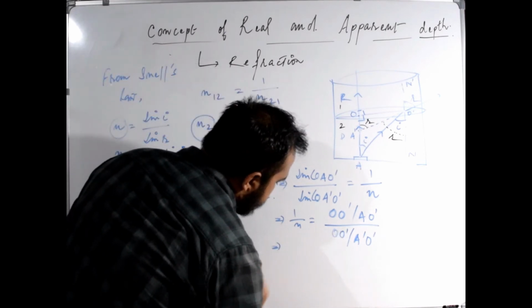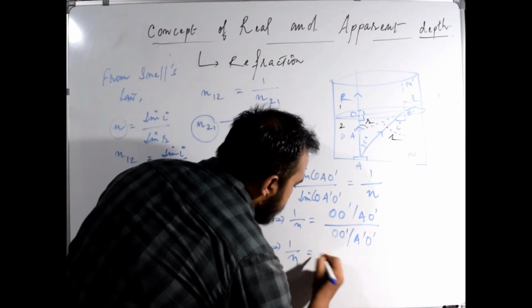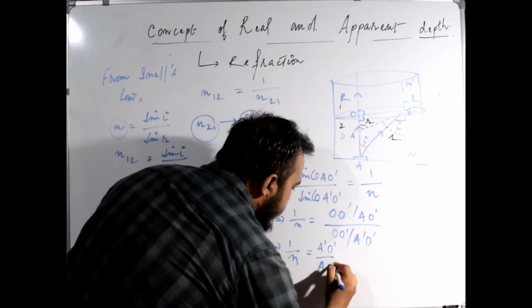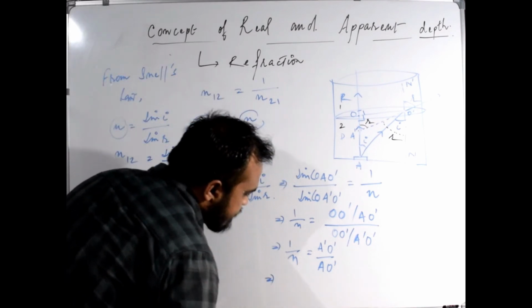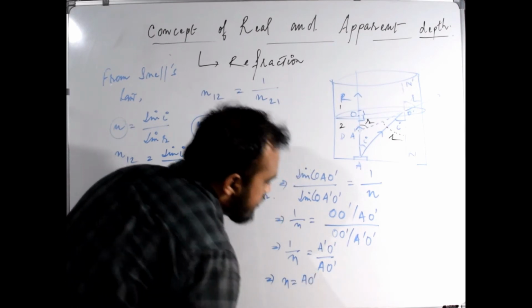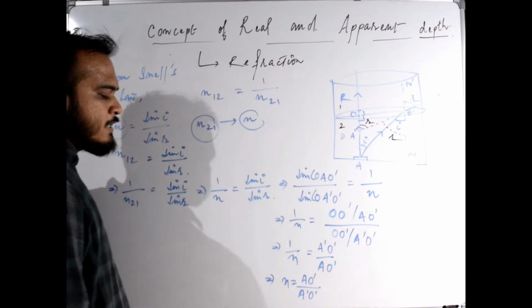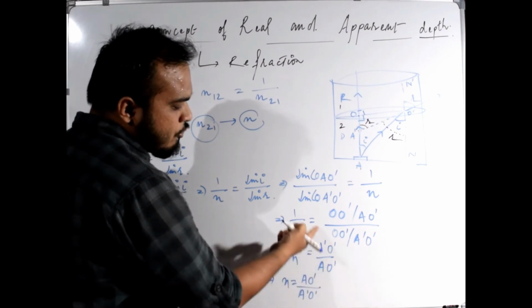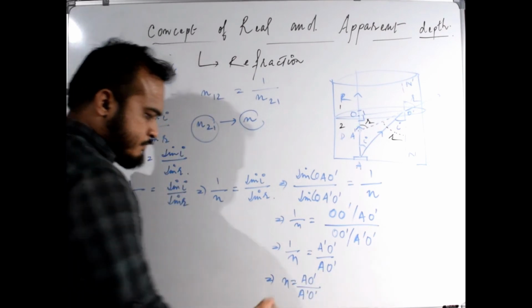So now this implies 1 by n is equal to A dash O dash divided by AO dash. This implies n is equal to AO dash divided by A dash O dash. If we take the reciprocal, that is, if we take this above, n will be equal to AO dash divided by A dash O dash.